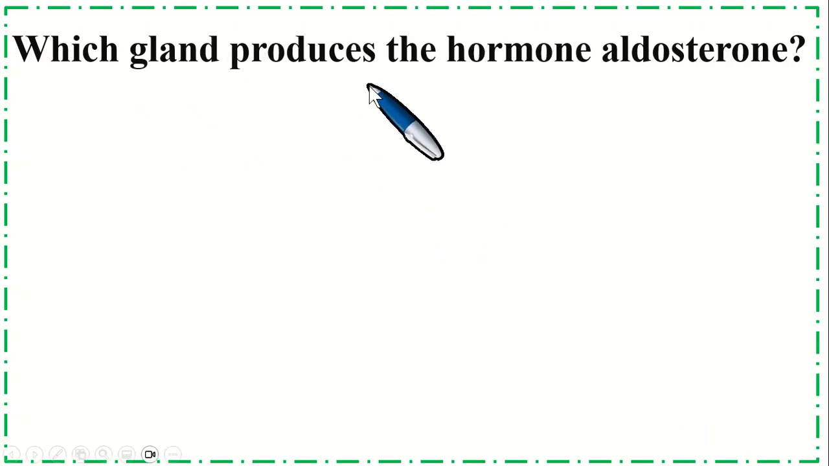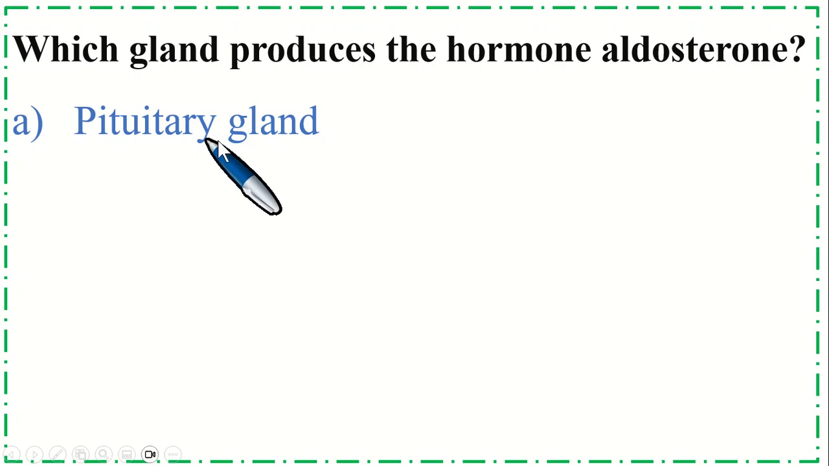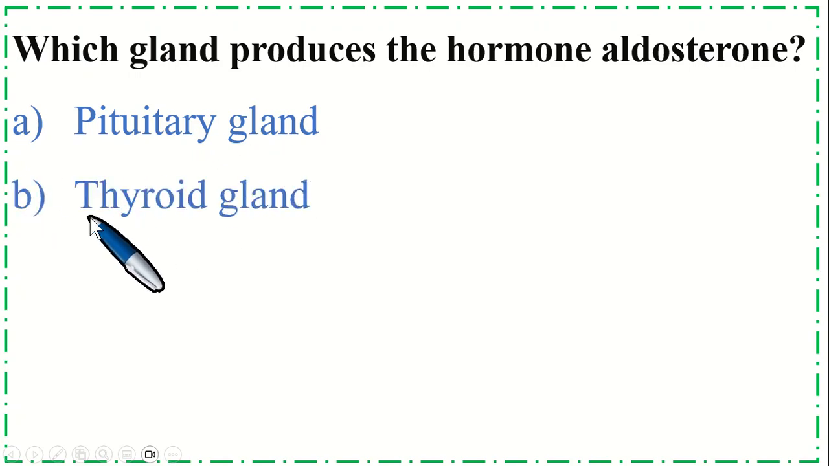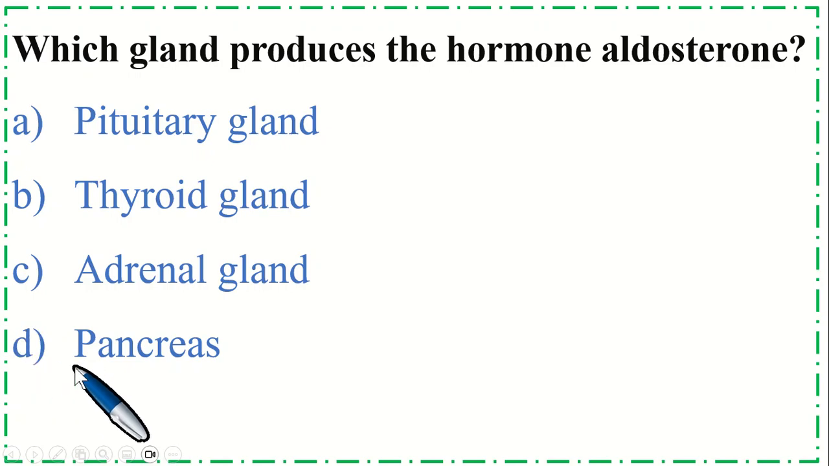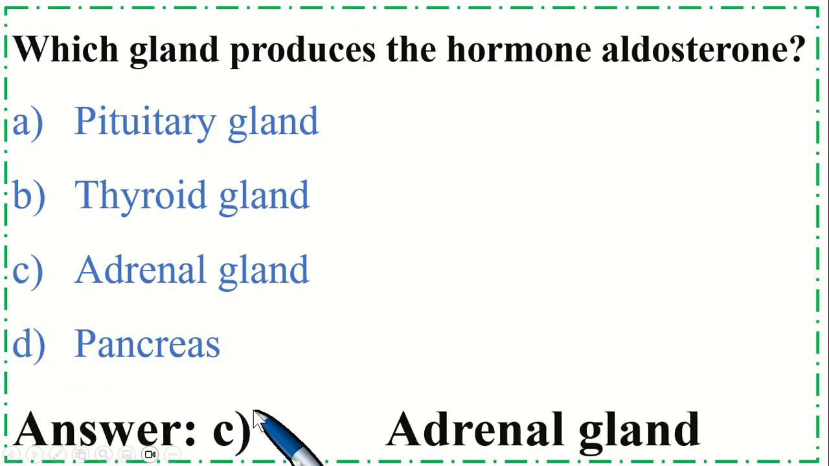Which gland produces the hormone aldosterone? Option A, pituitary gland, B, thyroid gland, C, adrenal gland, and option D, pancreas. So the correct option is C, adrenal gland.